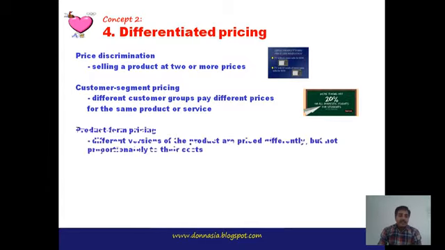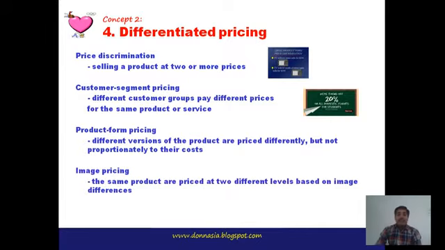Then customer segment pricing means different customer groups pay different prices for the same product or services. Then product form pricing. Different versions of the products are priced differently, but not proportionately to their cost. This concept is very important to understand, that different versions of the products are priced differently.